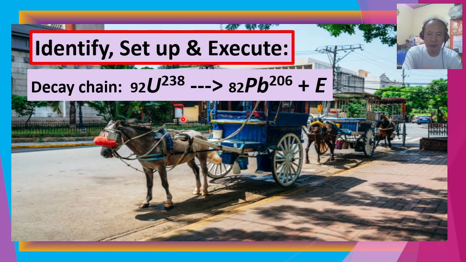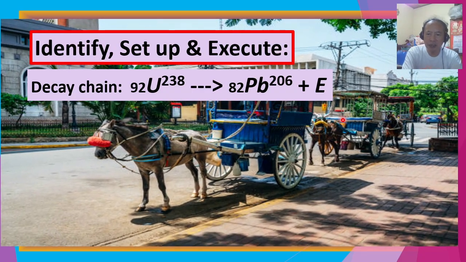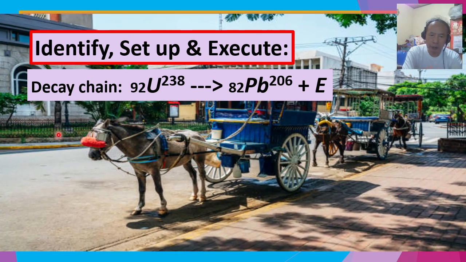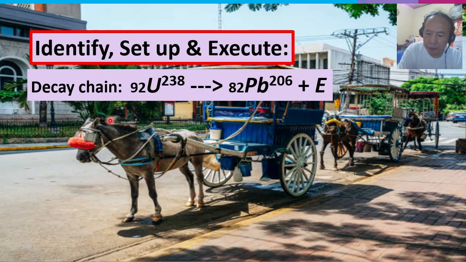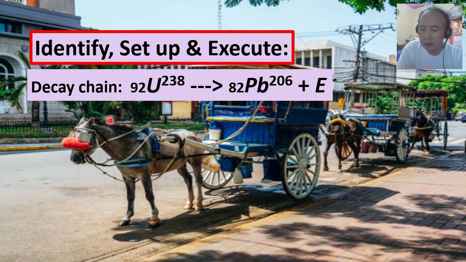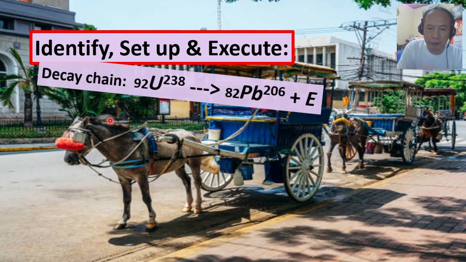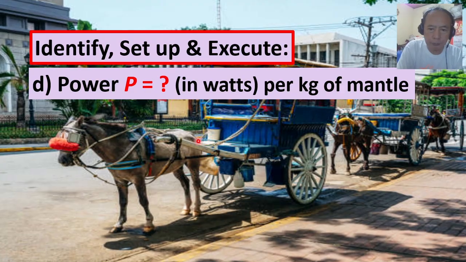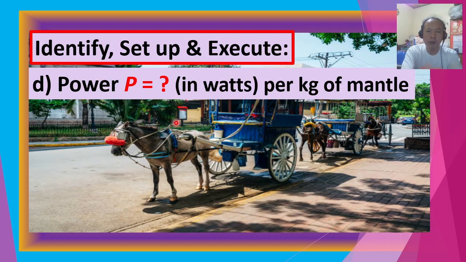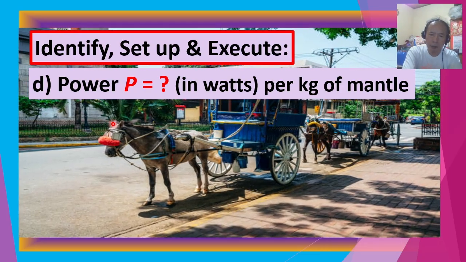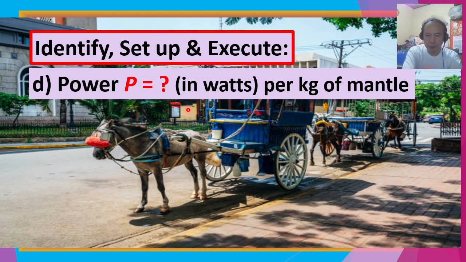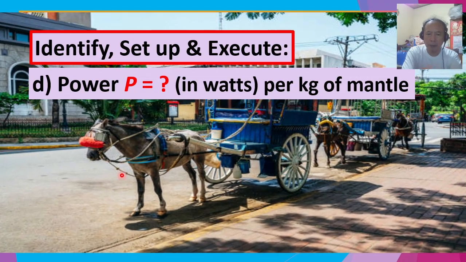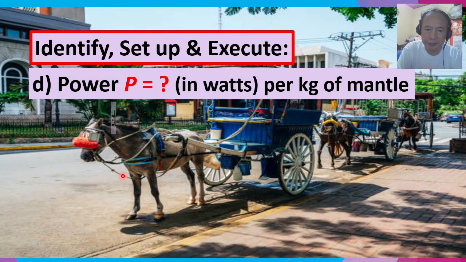Using this energy value, we want to convert the activity of the uranium-238 isotope in terms of the power, expressed in watts per kilogram of mantle.